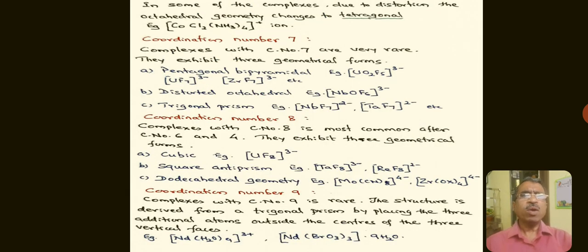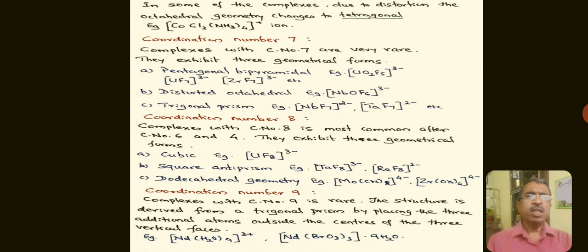In some of the complexes, due to distortion, the octahedral geometry changes to tetragonal. The example of this type is tetraammine dichlorocobalt 2+ ion. Coming to the complexes with coordination number 7. These complexes are very rare.